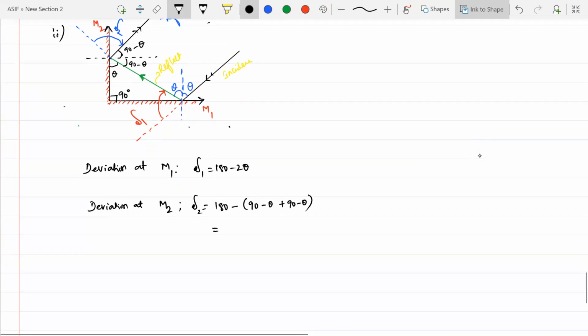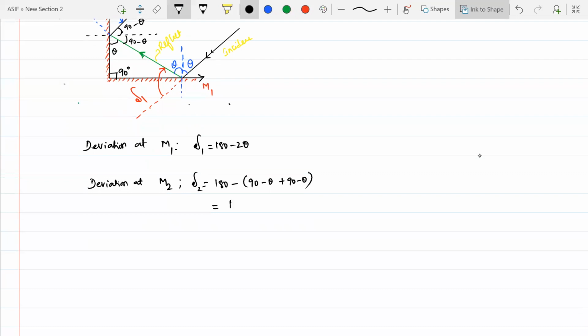Is that understood? Yes, sir. 90 plus 90 is 180. This is negative, so 180 and 180 cancel. After removing the bracket, this will be plus 2 theta. 180 and 180 will get cancelled, so this will become 2 theta.